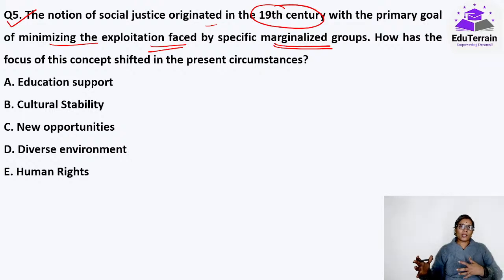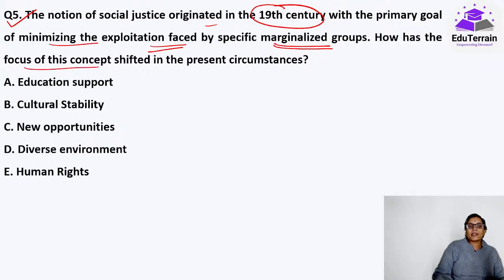हमने बहुत कुछ किया है. So what now, the majority of the economists and others, what they have to say is the focus of the concept has now shifted. Okay, how has the focus of this concept shifted in the present circumstances? किसकी तरफ गया है अभी?